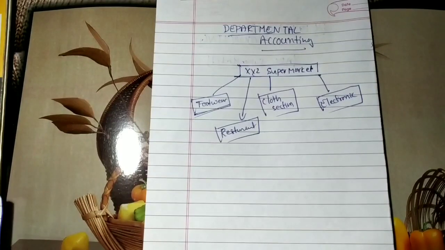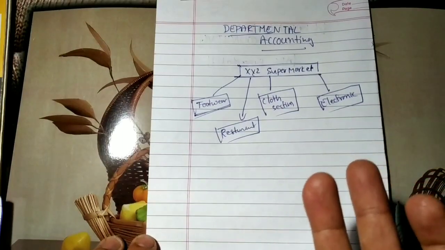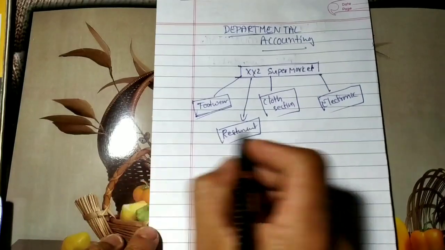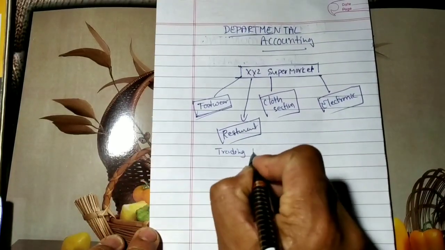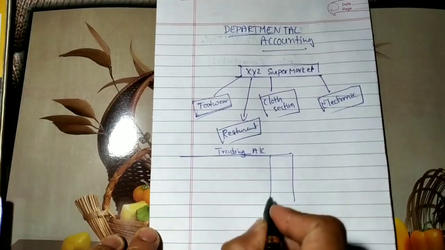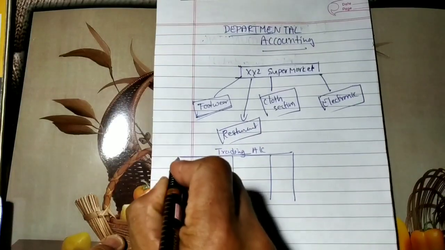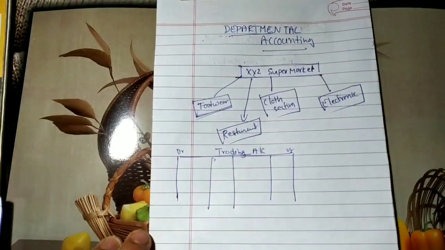But now the question is, how to prepare the departmental account? On what basis are we going to ascertain the profit and loss of each department? Basically in your PUC and degree, you studied the preparation of a trading account by drawing the columns, debit side and credit side, likewise, right?